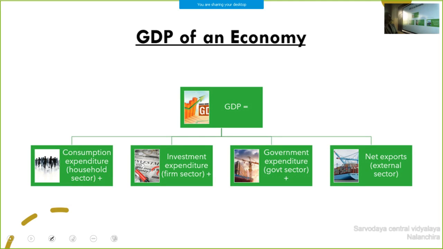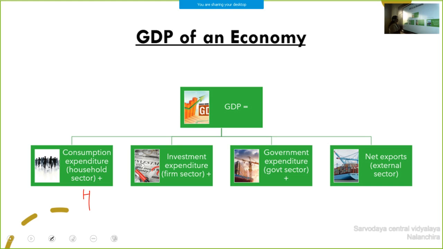So the GDP of an economy, total output, shows from all the four sectors. We can take consumption expenditure, investment expenditure, government expenditure and net export. All these four expenditures together are known as GDP.